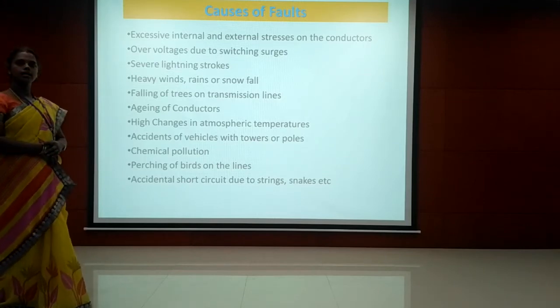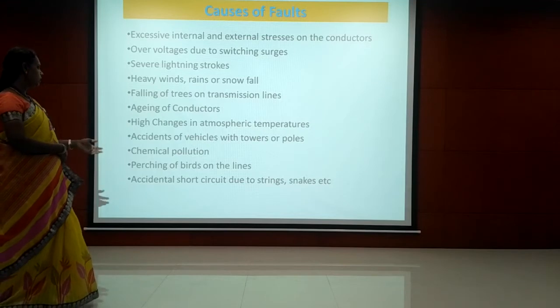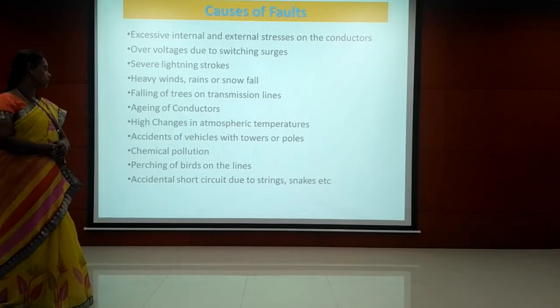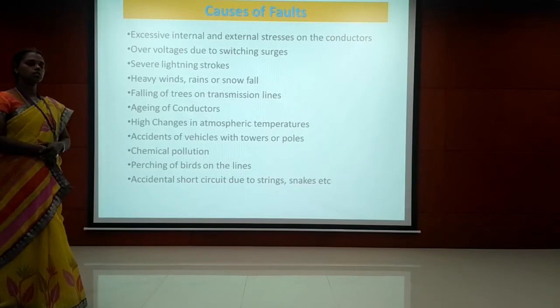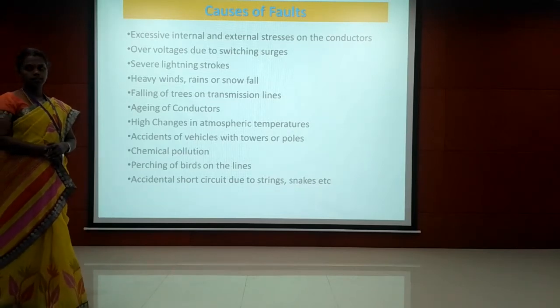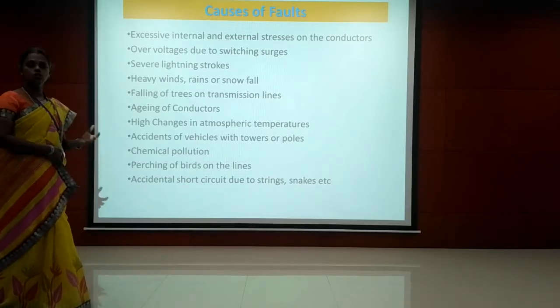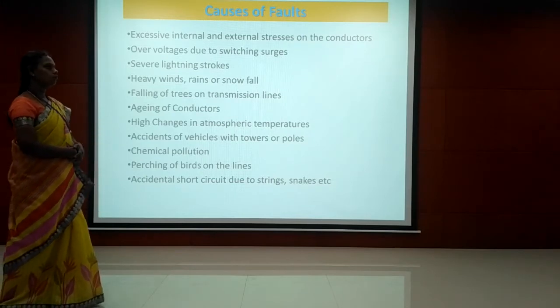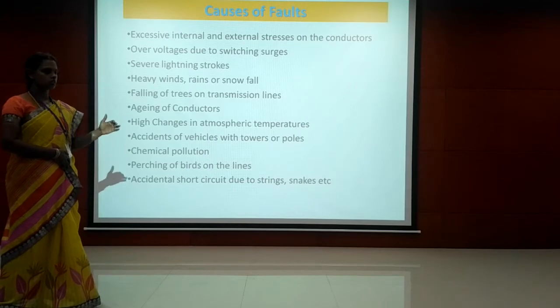Perching of birds on the transmission line. At last, the short circuit due to strings and snakes on the transmission line. So we may expect some accidents due to some animals and other things. So that may also lead to fault in the system. So these are the causes of fault.